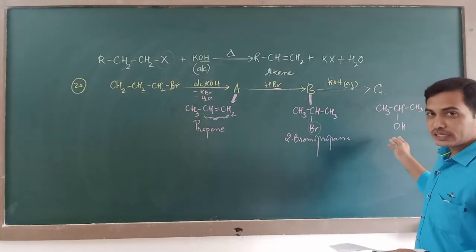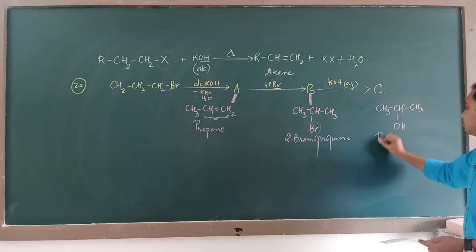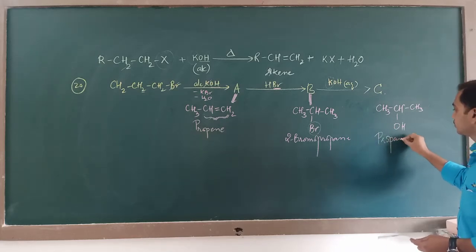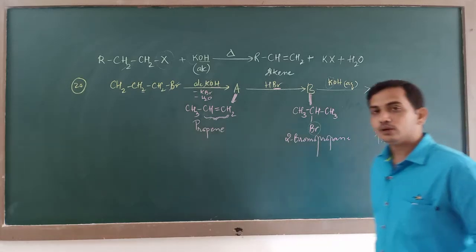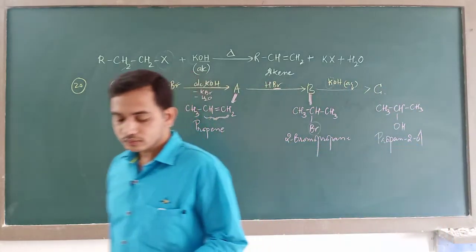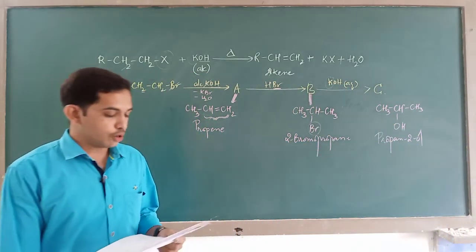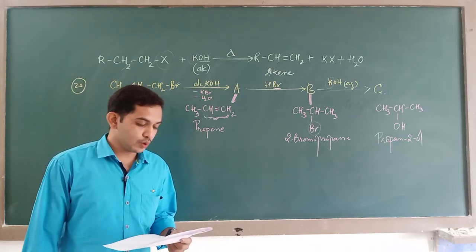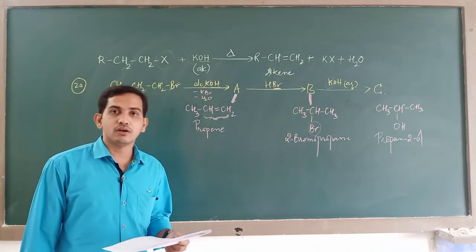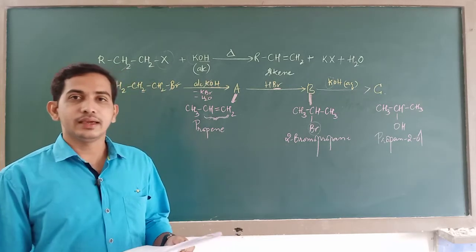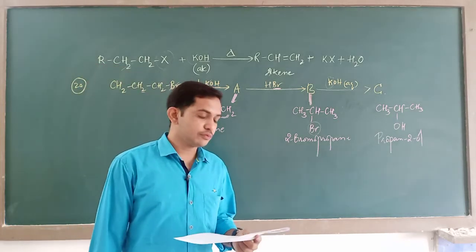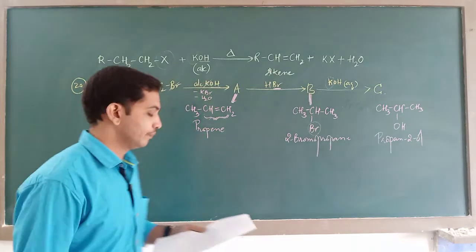Now what is the IUPAC name for this compound? It is propan-2-ol. So out of the 4 options, option A propan-2-ol, propan-1-ol, propyne or propene, the correct answer is option A for question number 20.